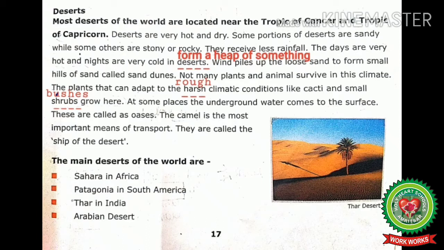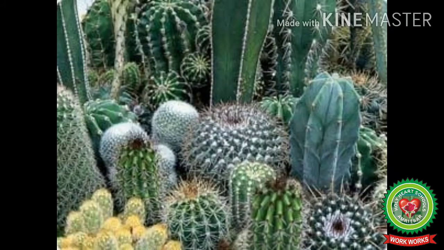The camel is the most important means of transport. They are called the sheep of the desert. The main deserts of the world are Sahara in Africa, Patagonia in South America, Thar in India, and Arabian Desert. Students, harsh means rough. Shrubs means bushes.